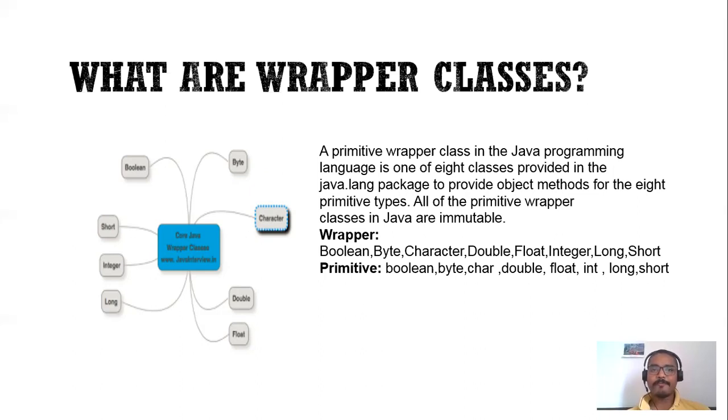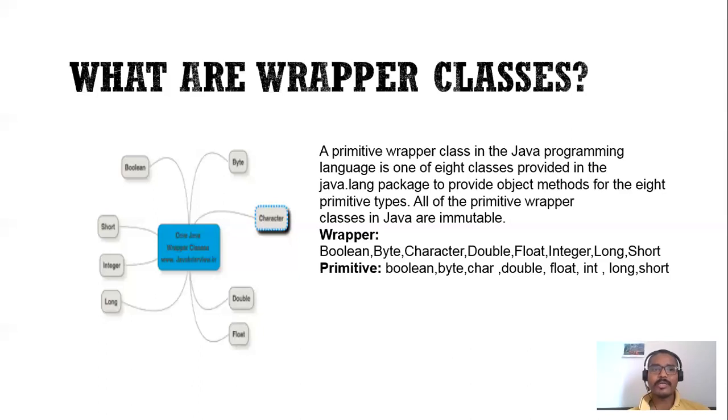In Java, there are 8 classes available in the java.lang package. Using those classes, we can convert these primitive types to the object form. Those classes are known as wrapper classes, which are responsible for converting primitive data types into the object form.